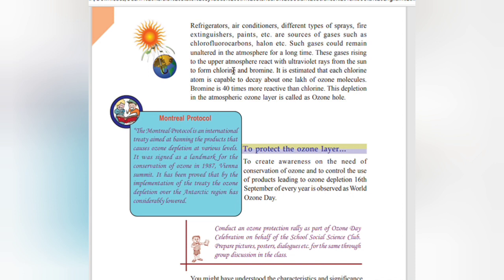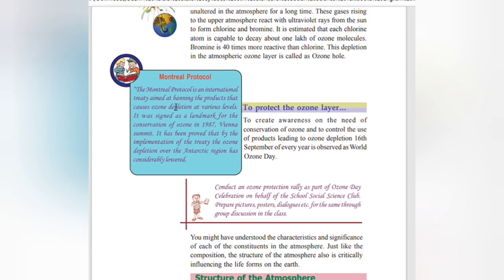This depletion in the atmospheric ozone layer is known as the ozone hole. Montreal Protocol. The Montreal Protocol is an international treaty aimed at banning the products that cause ozone depletion at various levels. It was signed as a landmark for the conservation of ozone in 1987. It has been proved that by the implementation of the treaty, ozone depletion over the Antarctic region has considerably lowered.